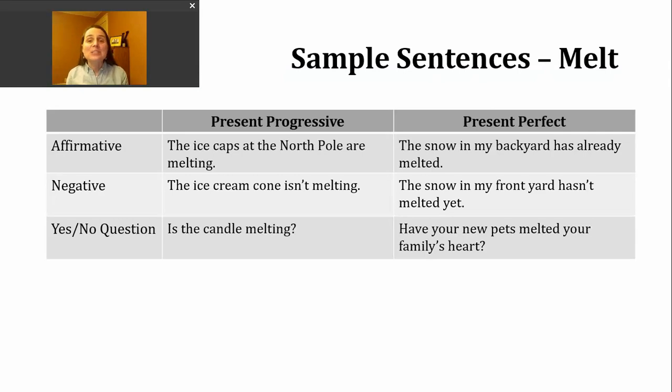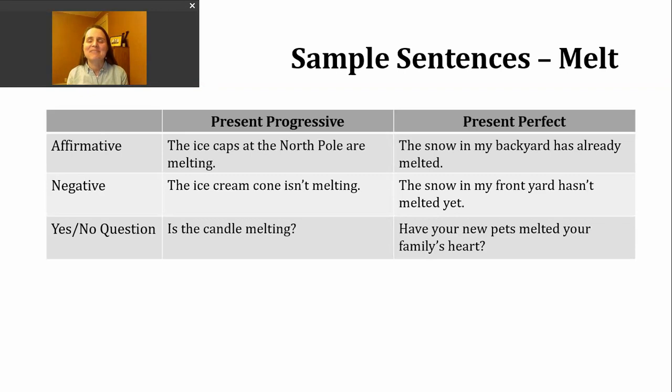So let's look at an affirmative example. The ice caps at the North Pole are melting. And if you follow science news, you know this is a really big deal. This is due to global warming, and this can have really bad effects on a number of animals, including us, human beings.